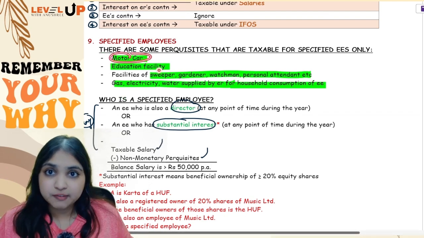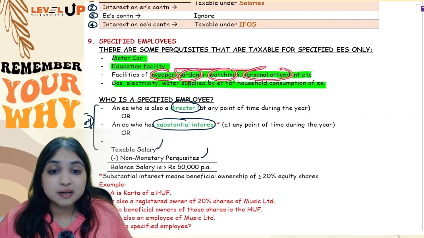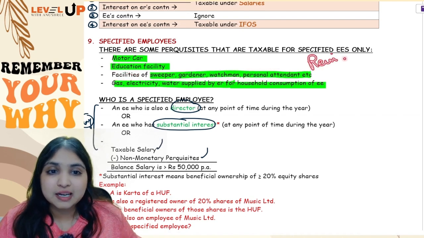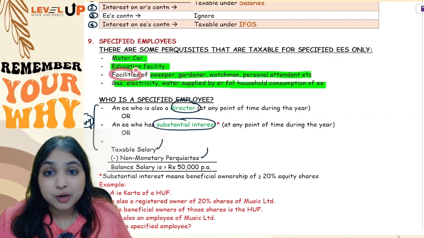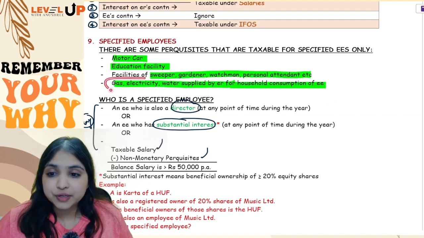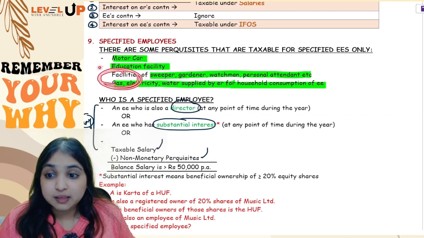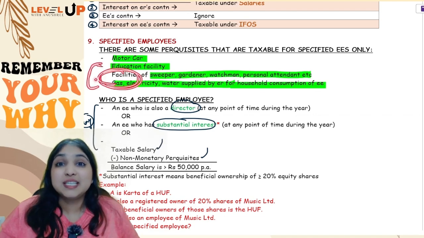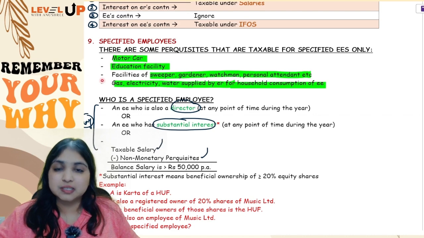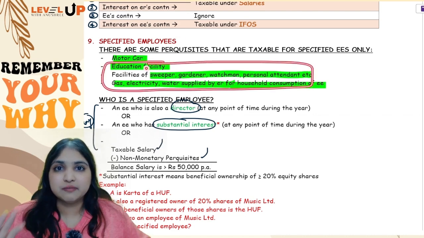Motor car perquisite, which we will be learning, education facility, then sweeper, gardener, watchman, personal attendant facility, not reimbursement. If it is a reimbursement, then it will be taxable for all employees. We are talking only about facilities over here. And lastly, gas, electricity, water supplied by the employer for consumption of the employee. Even over here, if it is reimbursement, it will be taxable for all employees. For these 3 points, I am talking only about facilities, not reimbursements. Reimbursement will be taxable for all employees. Facilities will be taxable for specified employees only.